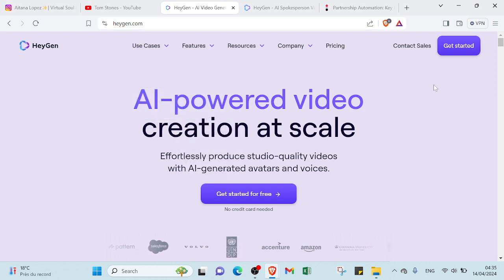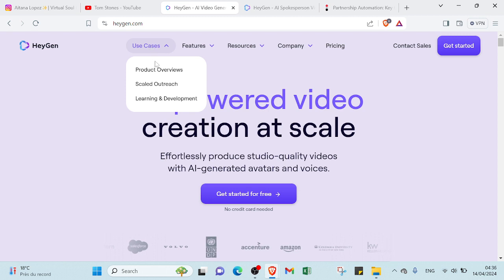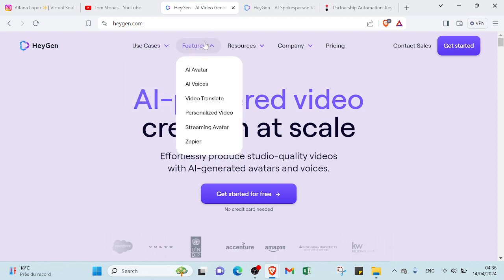And as you can see here, we have two options to get started, so you can choose the one you want. And here we have use cases: product overview, sales outreach, learning and development. For the features, we have AI avatar, AI voices, video translate, personalized videos, streaming avatar, Zapier.